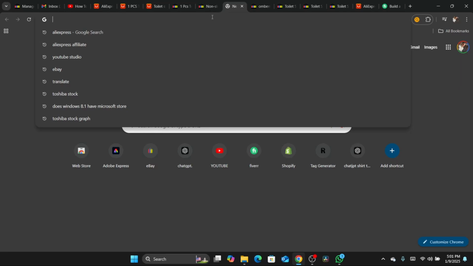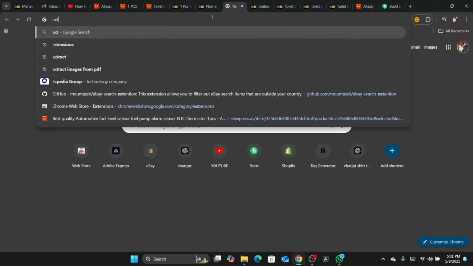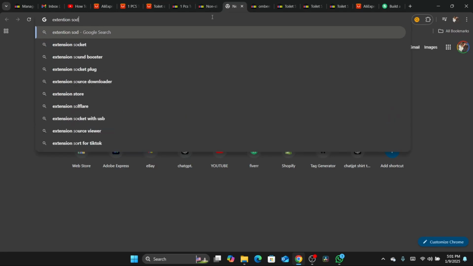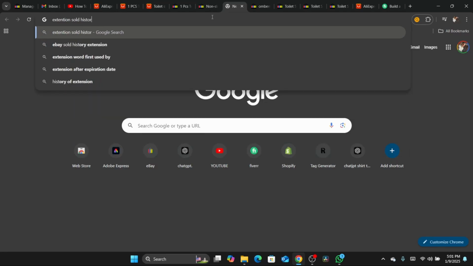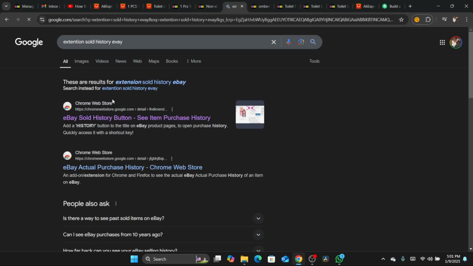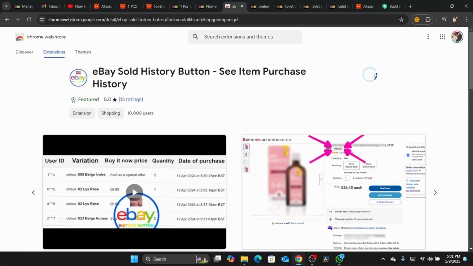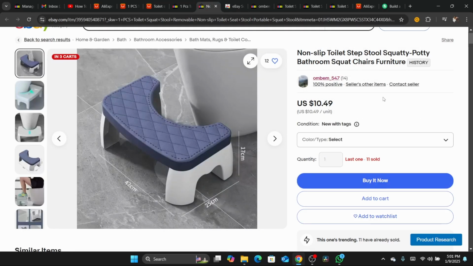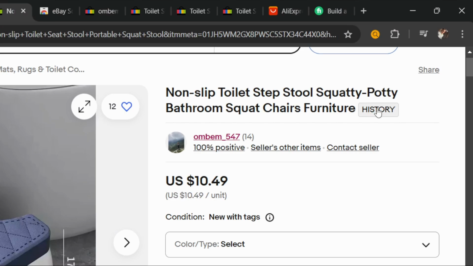Just search here for extension eBay sold history button, click on it, and then add this to Chrome. Click on add the extension, go back and reload the product page on eBay. Now you will be able to see this history button here next to the title. You want to click on it.